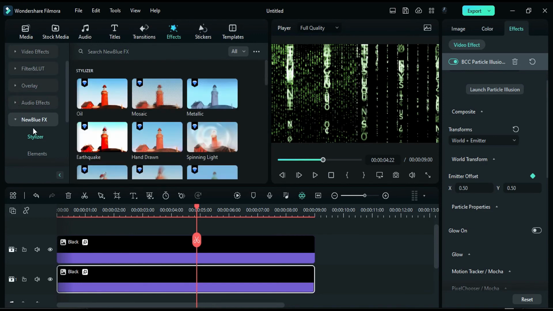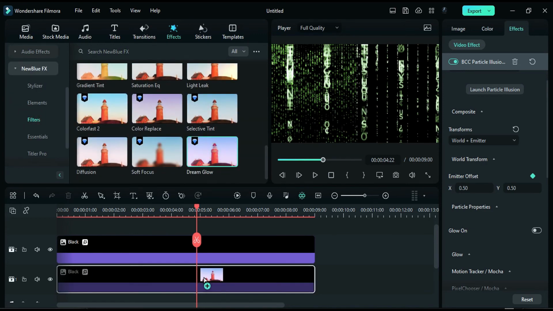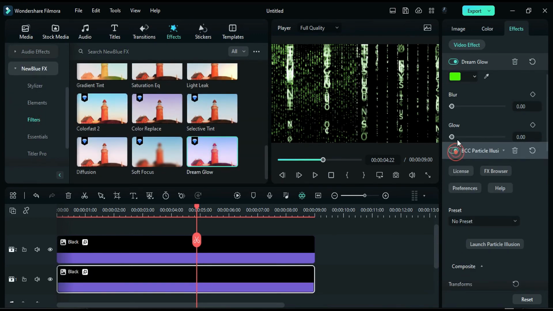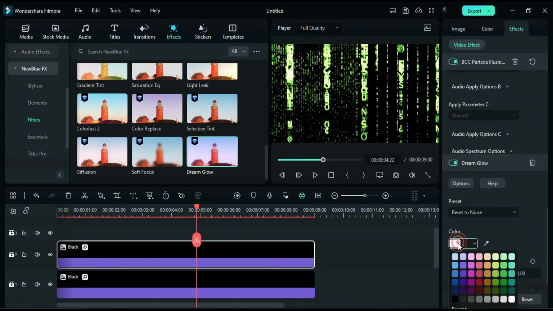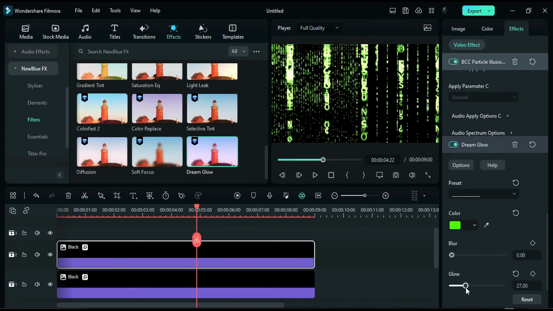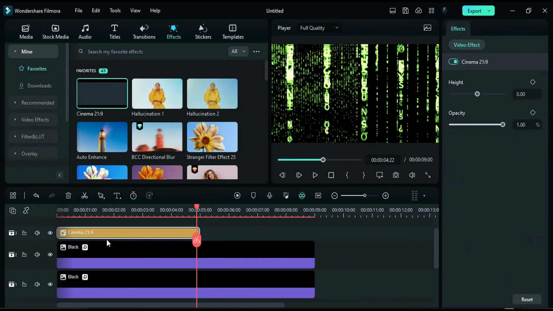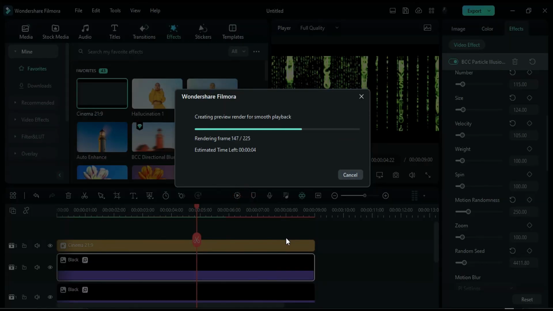Apply the Dreamglow filter from Dreamglow FX to track 1. Change the glow color to green. Increase the glow to 100 and add a bit of blur. Apply Dreamglow filter to track 2. Choose green color and change the glow to 27. Finally, apply the cinematic bar. Now let's render it to see the final preview.